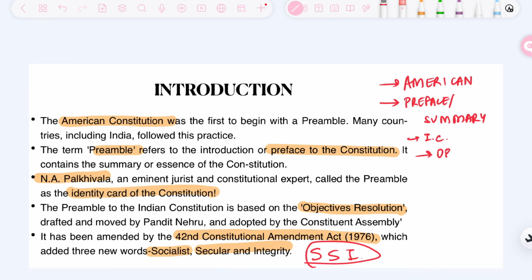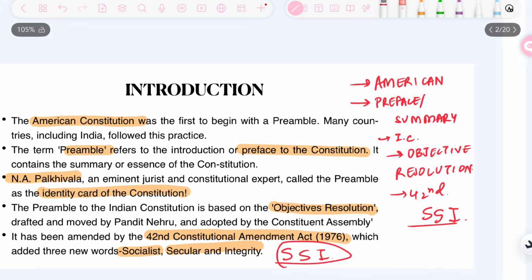Also, it is based upon the Objectives Resolution, which was introduced by Jawaharlal Nehru in the Constituent Assembly. And it has been amended once, through the 42nd Constitutional Amendment Act, which added socialist, secular, and integrity to the preamble. These are certain important points to be noted in the introduction part of the preamble chapter.